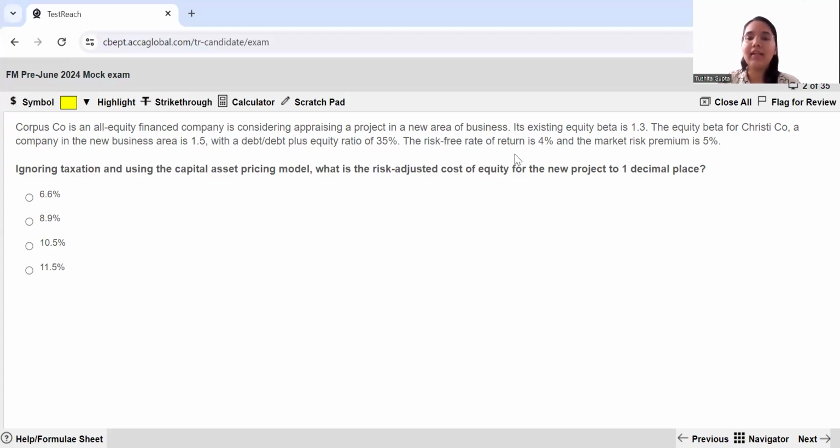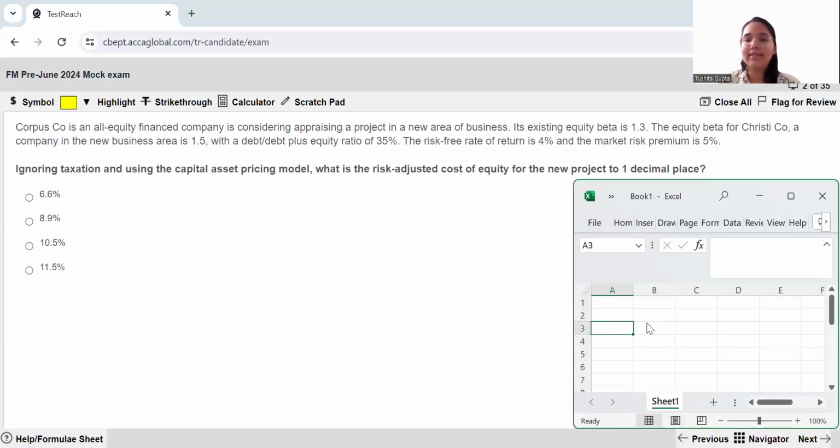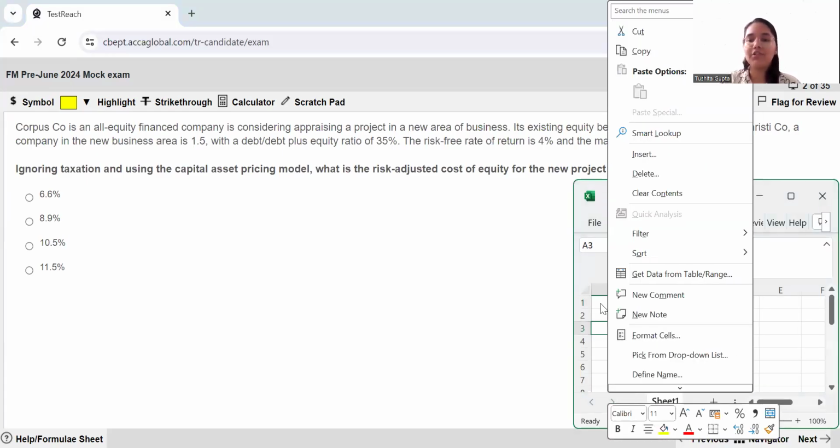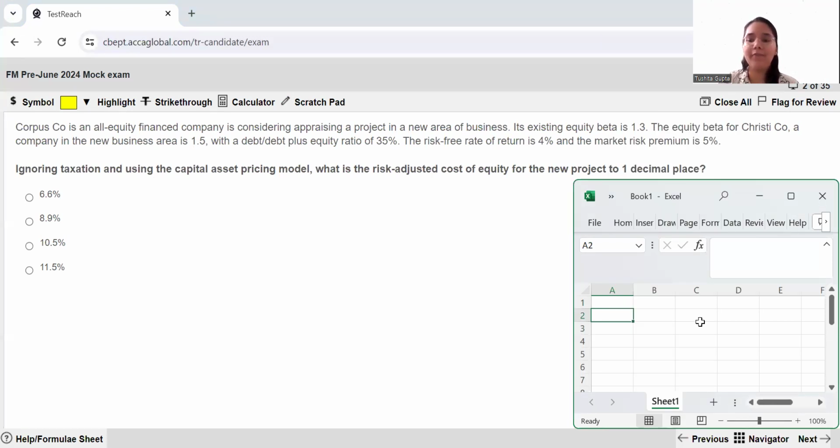And then the risk-free rate of return and premium are given. This will help you to calculate the cost of equity using the CAPM model. So I've opened a small Excel sheet over here, which will help me to show you how I perform the calculations.